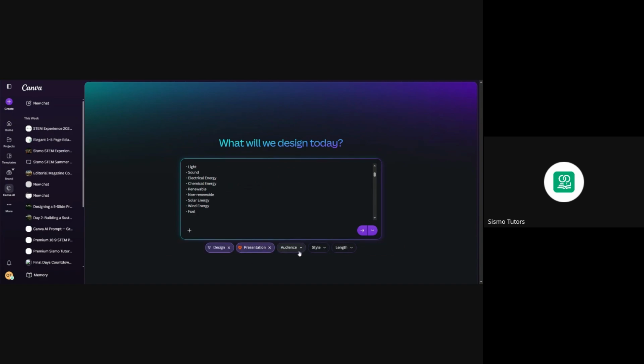Now, it will ask you the kind of audience you want to work with. I want an educational setting, not a corporate setting. Then the style of the visual you want. We have different options, including playful. I think for JSS1 students, it should be playful. And then the length, it should be balanced, 5 to 15 pages. Any kind you want, you can pick, but I think it should be playful for kids in JSS1.